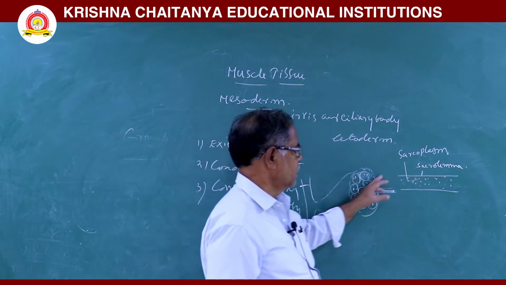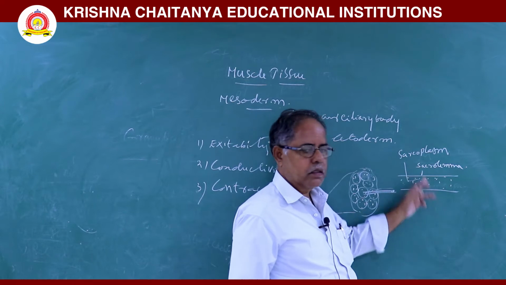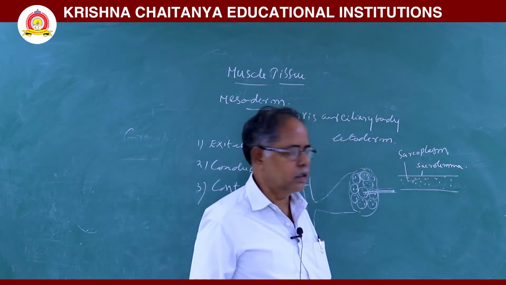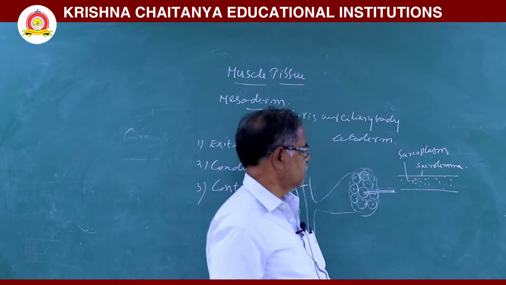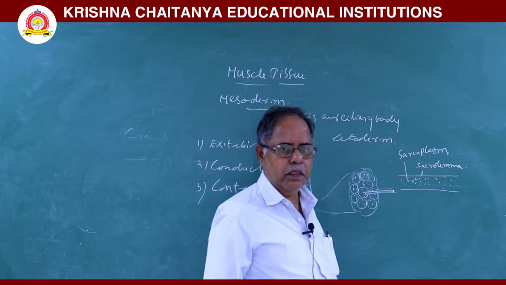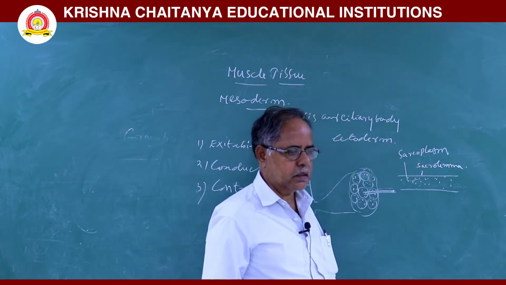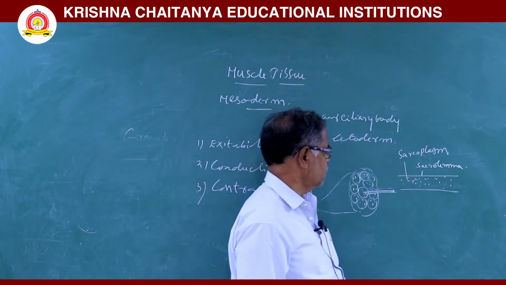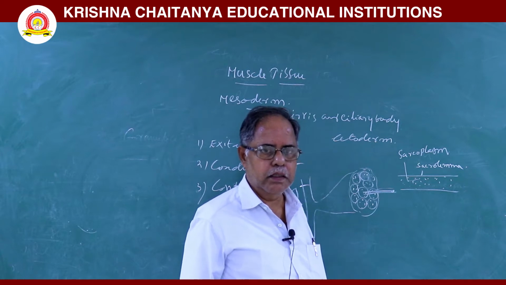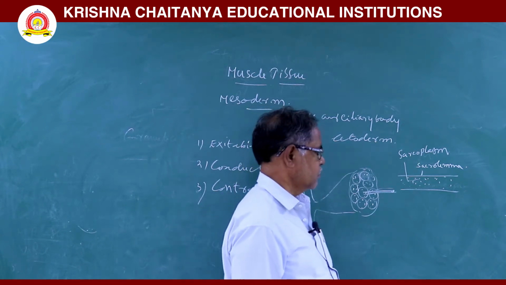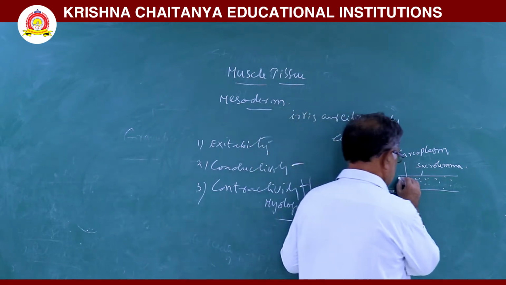The muscle fiber is surrounded by one plasma membrane. That plasma membrane is called a sarcolemma. Next, in this muscle fiber, the cytoplasm is called the sarcoplasm. In this sarcoplasm, the endoplasmic reticulum is called the sarcoplasmic reticulum. Next, in the sarcoplasm, mitochondria are there. That is called a sarcosome. In this sarcoplasm, some myofibrils are there.